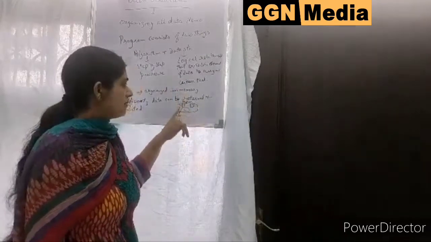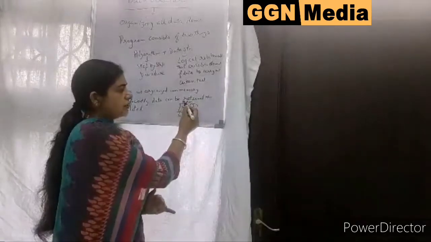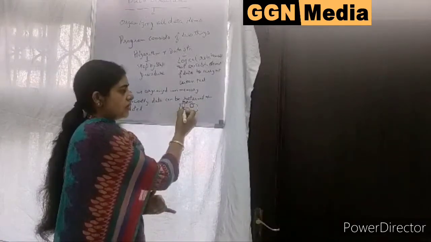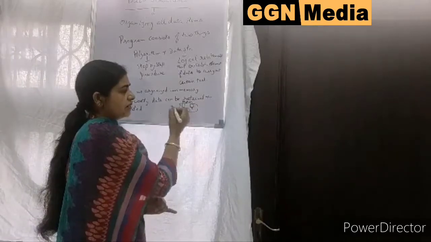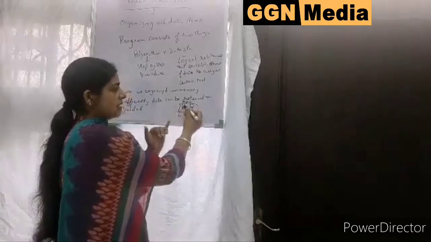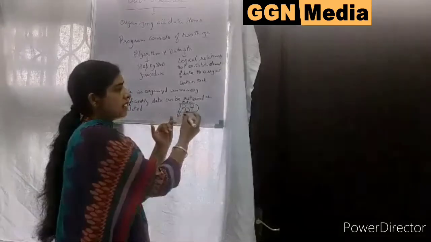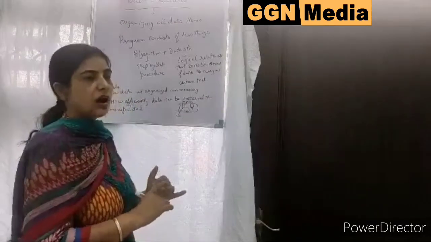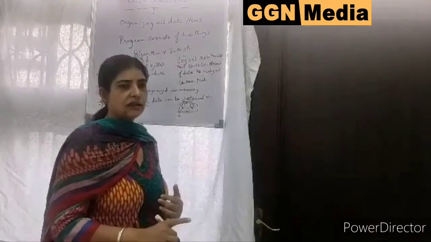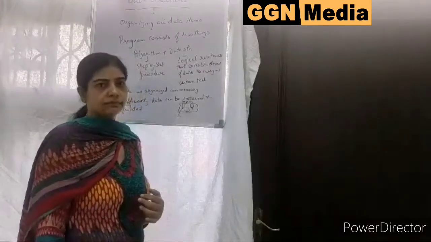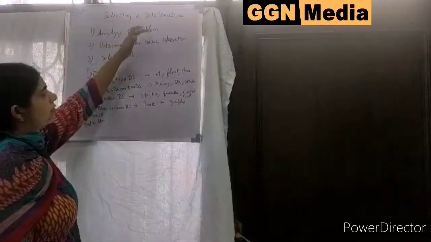Now, if this is a memory, these are the data items placed in it. Now, if they are stored with their particular memory, suppose this is getting 2 bytes, this is getting 4 bytes, and this is getting 8 bytes. Now, I want to take this data out and do some processing on it. It is the function of the data structure to retrieve that data and manipulate that data. Okay.